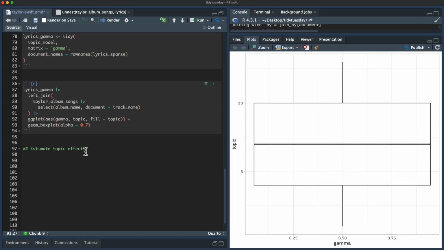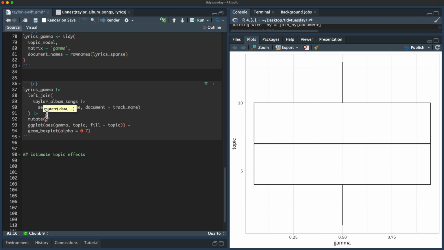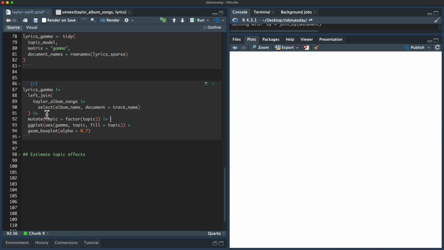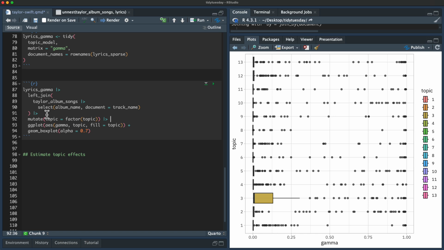We need to make topic a factor, because right now it's represented as a number, but really it's a topic. So this is all of them together. You can see topic 3 is the highest probability one.